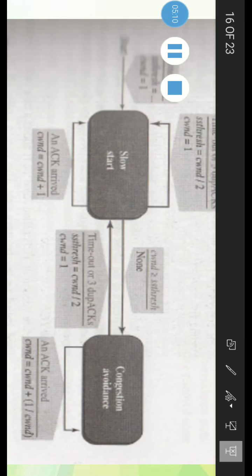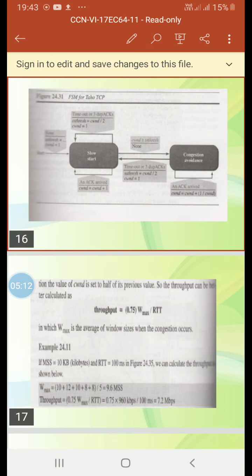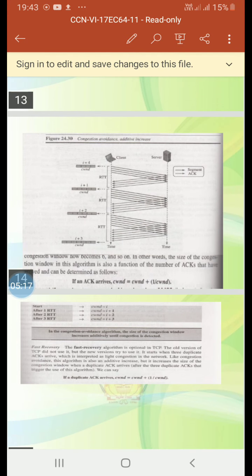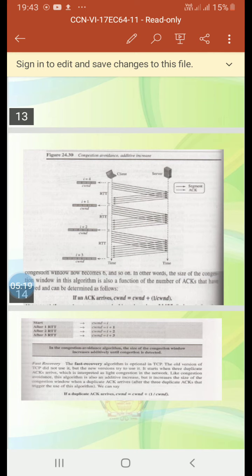Now we'll see an example of congestion control in Tahoe TCP. TCP starts data transfer and sets the SS thresh variable to an ambitious value of 16 MSS.